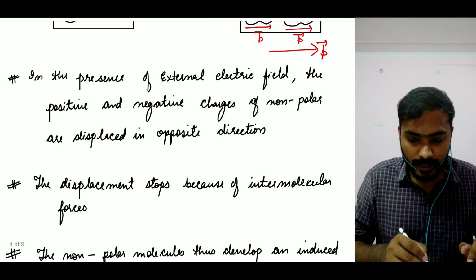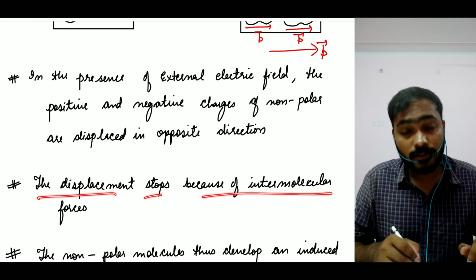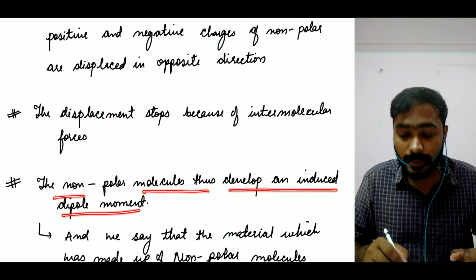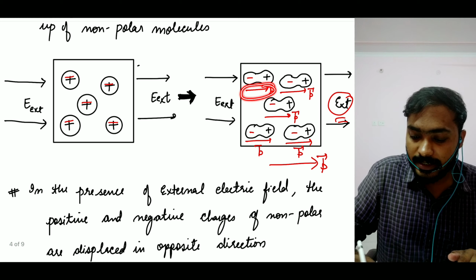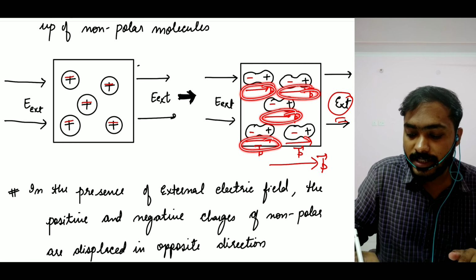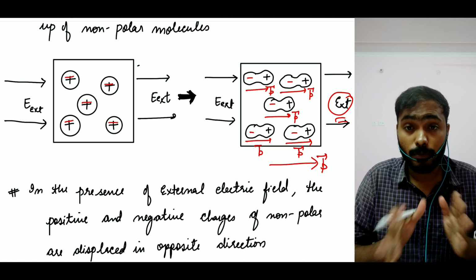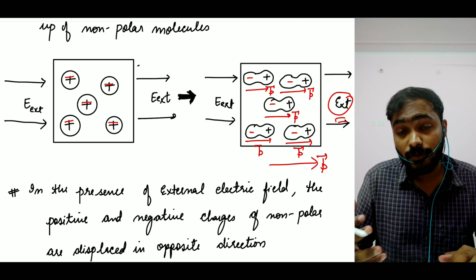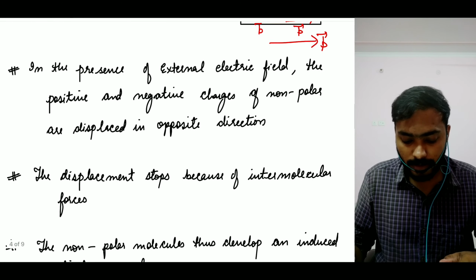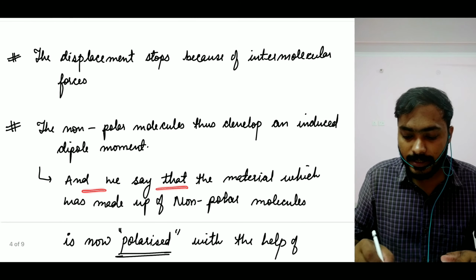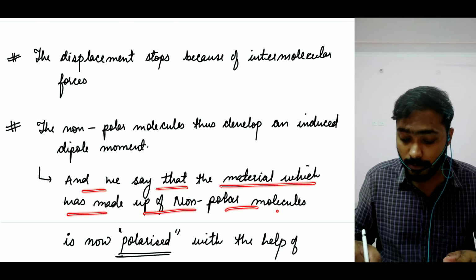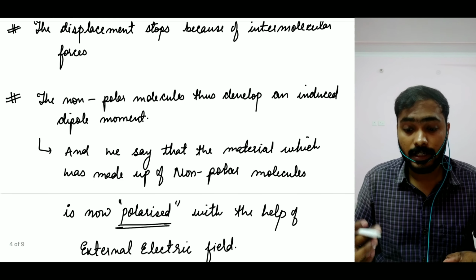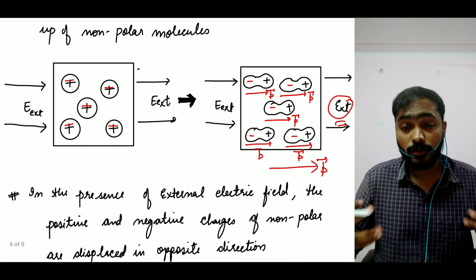Yes, same thing, displacement is limited because of the intermolecular forces, as I said. Okay, great. The non-polar molecules thus develop an induced dipole moment. The dipole moment that develops here is what we call the induced dipole moment. I hope you can understand that. And we say that the material which was made up of non-polar molecules is now polarized with the help of the external electric field. So this is what we call polarization.